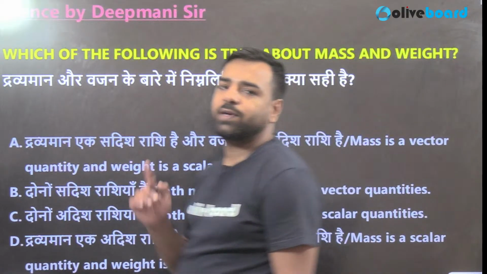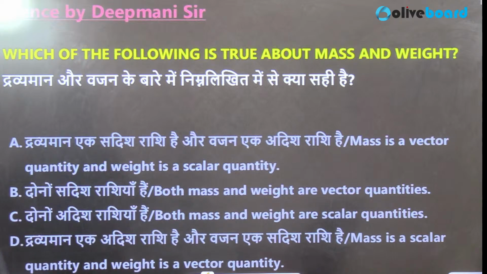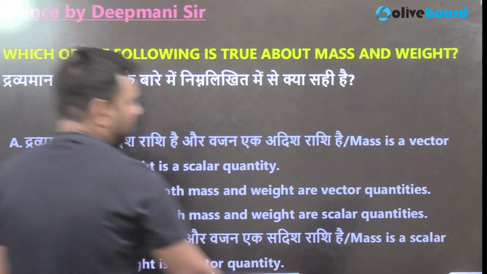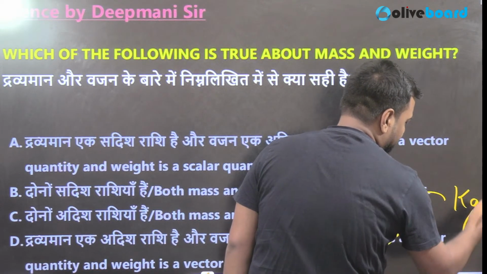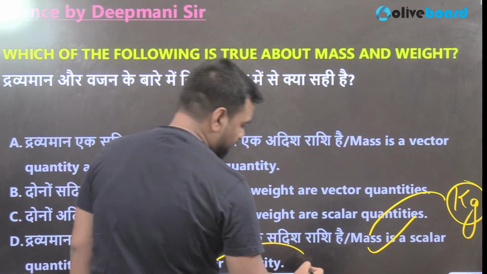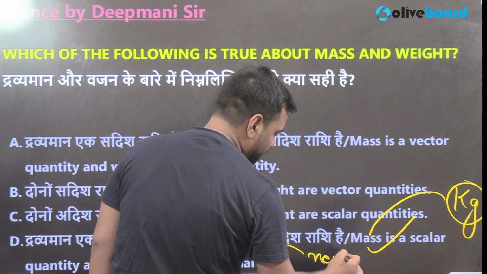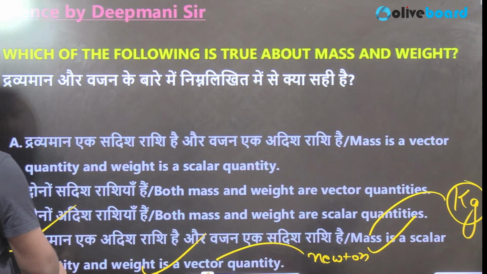So guys, weight and force were one and the same thing if you remember, right? So let us see what the answer will be. D, you are going with D? Fine. So Charan is going with D guys, and here he is absolutely correct, because mass is scalar where the unit for mass was kilogram, and weight was a vector quantity linked with force, and here the unit is Newton. Absolutely correct. So D is the correct answer. Next.